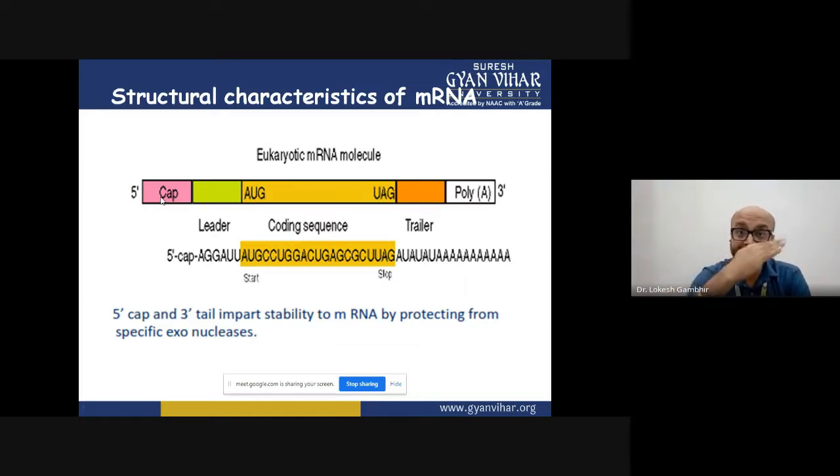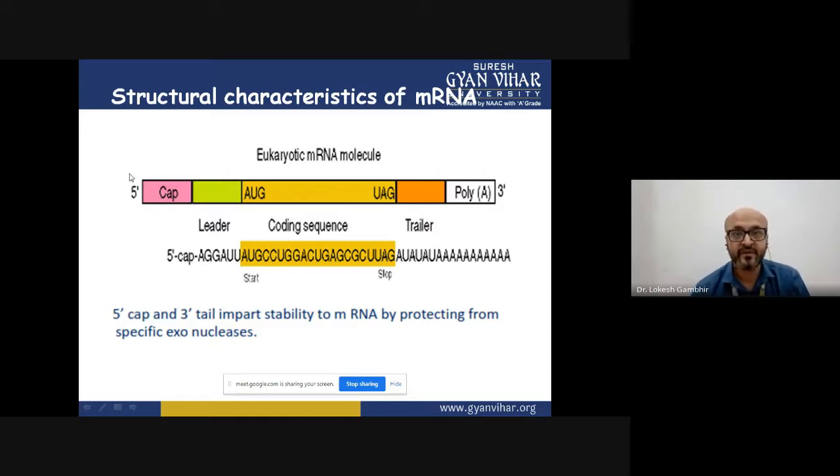See, whenever there is a single strand of nucleic acid, it is prone to degradation. It is prone to degradation by the proteins or the enzymes which are present inside the cell, called exonuclease. Now there are two types of exonuclease. One which can recognize the 5 prime end and can degrade the mRNA molecule from 5 prime to 3 prime. Whereas there are other types of exonucleases which can recognize the 3 prime end, and then they can cleave this RNA molecule from 3 prime to 5 prime.